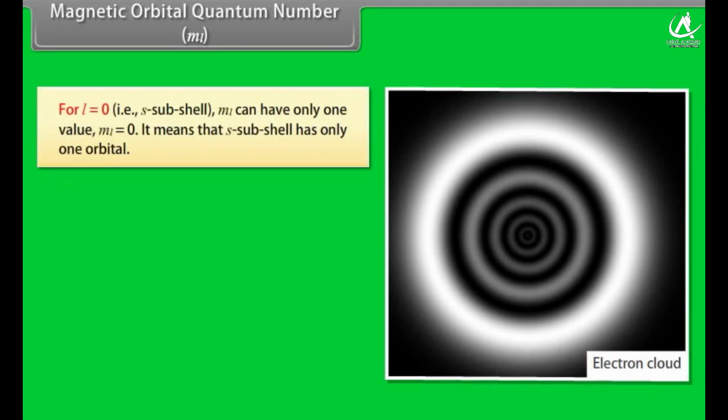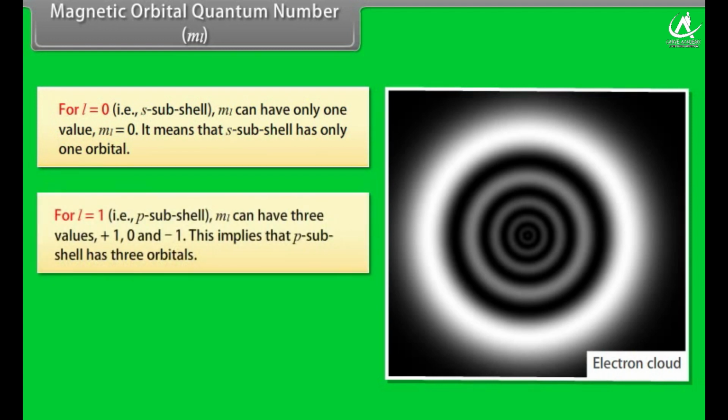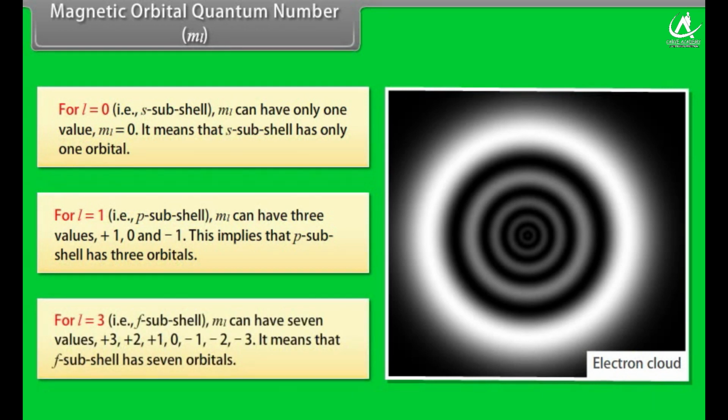For L equal to 0, ML can have only one value, ML equal to 0. It means that s subshell has only one orbital. For L equal to 1, ML can have three values, plus 1, 0 and minus 1. This implies that p subshell has three orbitals. For L equal to 3, ML can have 7 values, plus 3, plus 2, plus 1, 0, minus 1, minus 2, minus 3. It means that f subshell has 7 orbitals.